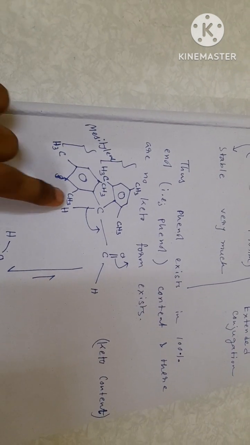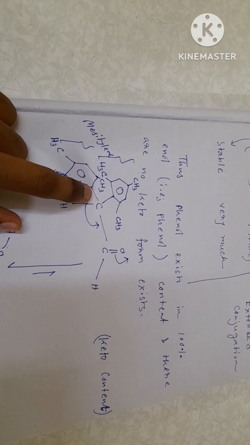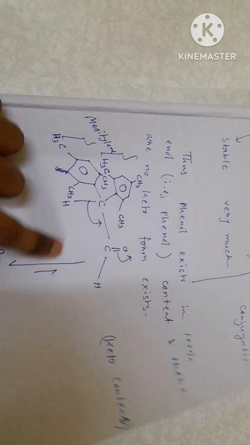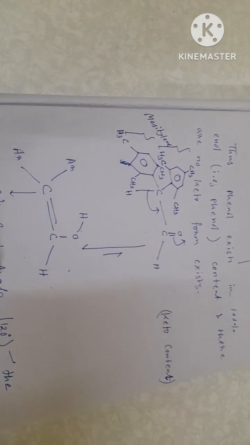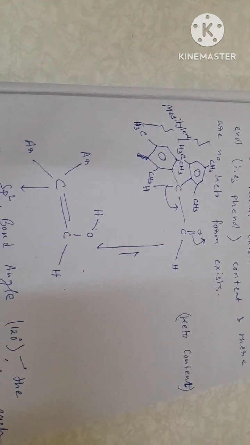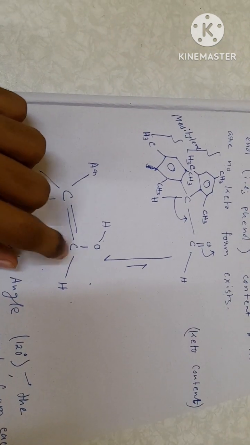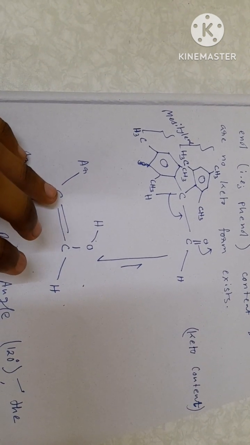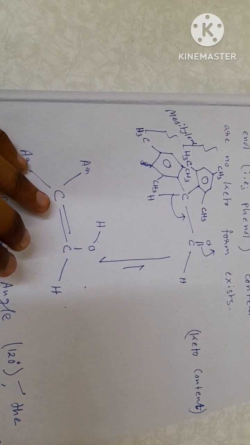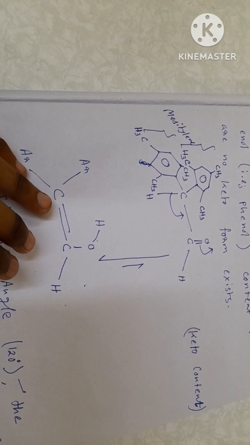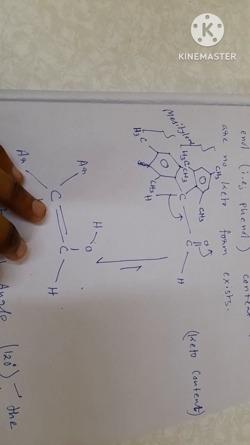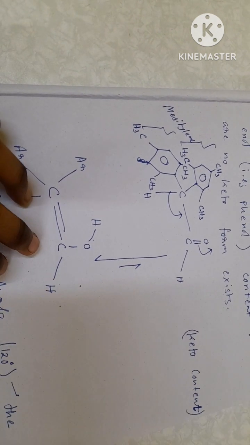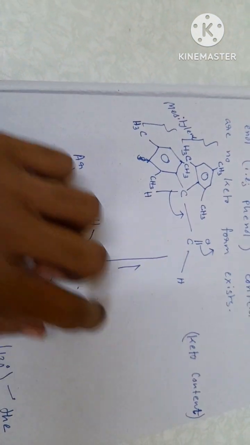Like in this case there are two bulkier groups present at the alpha position, so the molecule mostly prefers to stay in enol configuration rather than its keto form, because if it exists in enol form then the steric interaction reduces very much. Reduced steric interaction gives higher stability, so the molecule, in order to gain much more stability, mostly exists in enol configuration rather than its corresponding keto form.